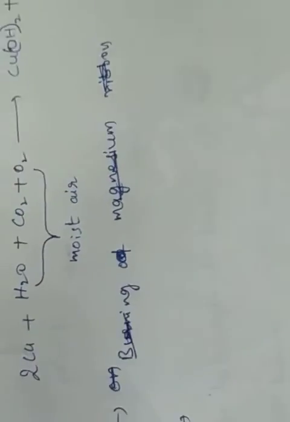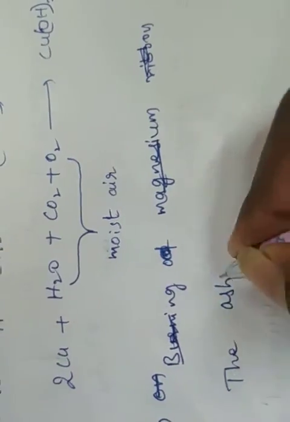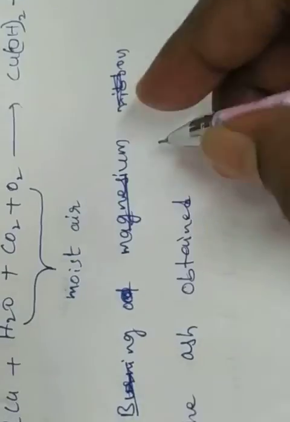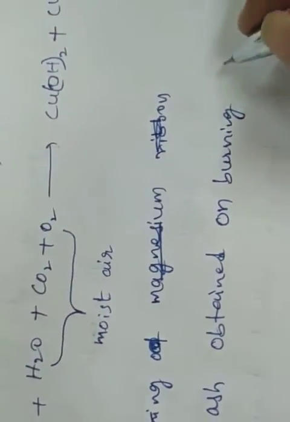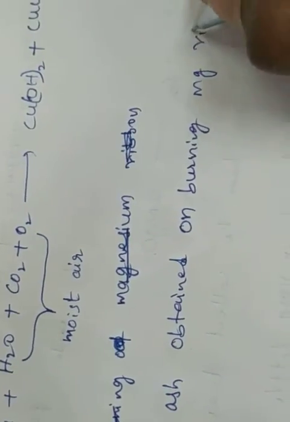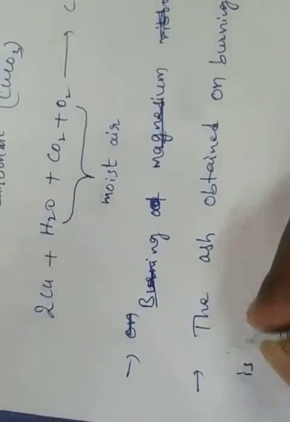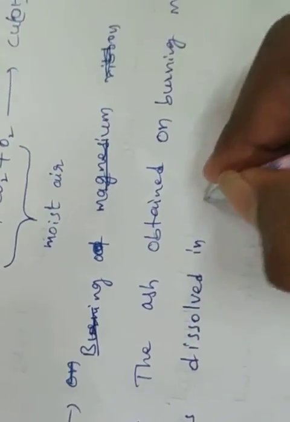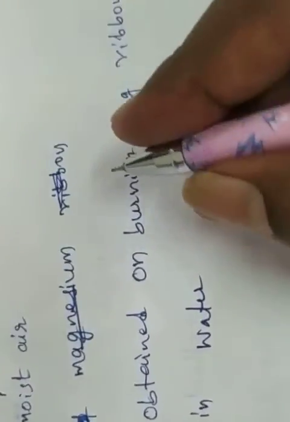The ash obtained on burning magnesium ribbon, Mg ribbon meaning magnesium ribbon, is dissolved in water and tested.